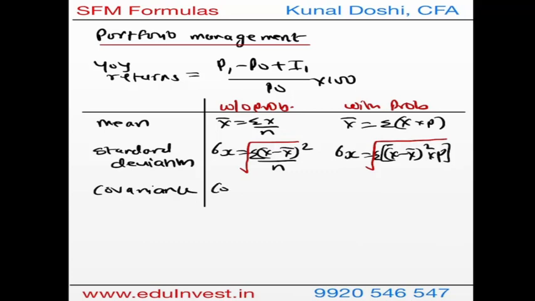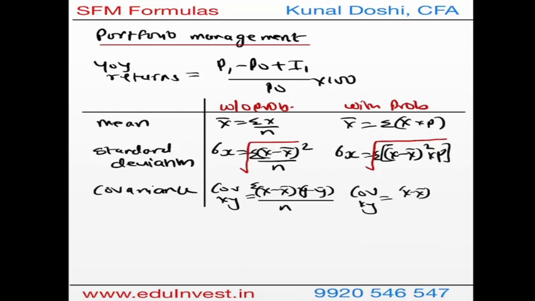For covariance, covariance is actually between two stocks, so it is x minus x bar, y minus y bar. We do the summation of this and then we divide this by the number of periods. For probability, it is slightly interesting.